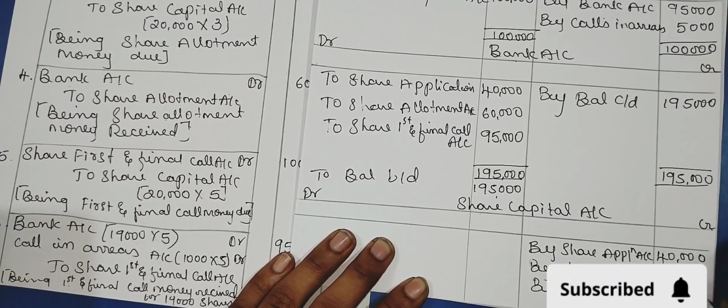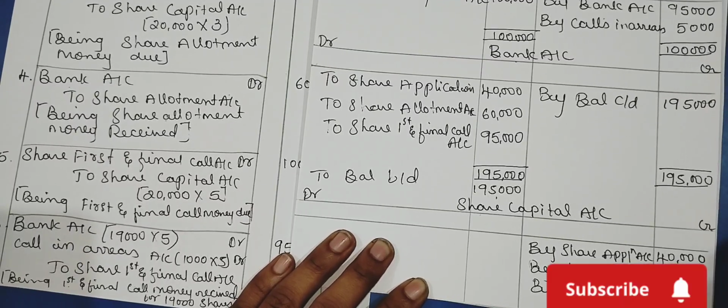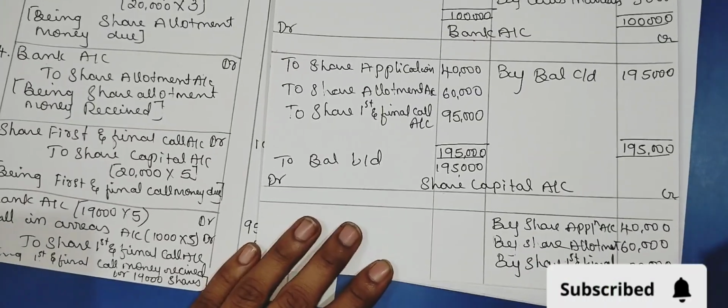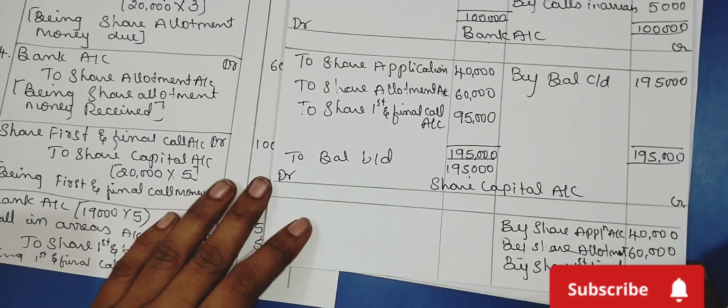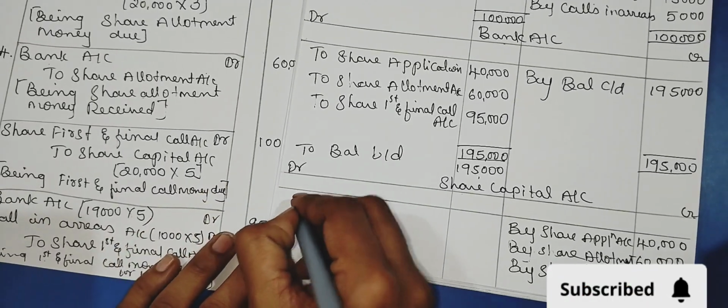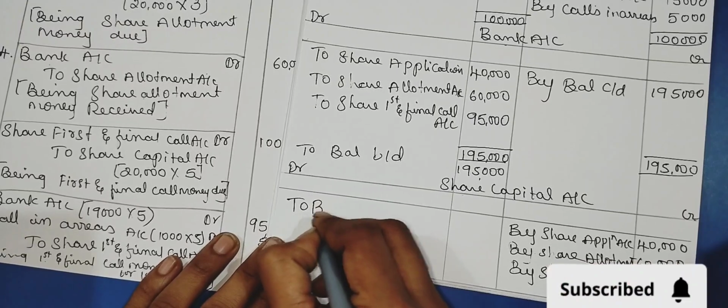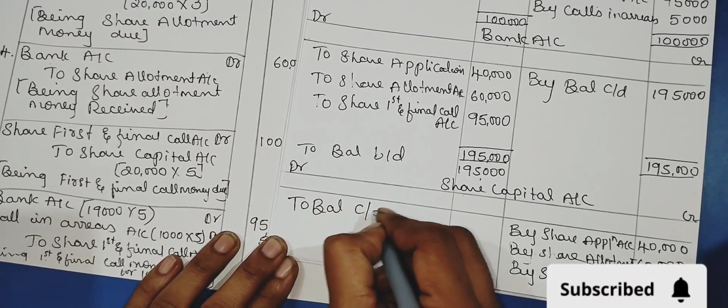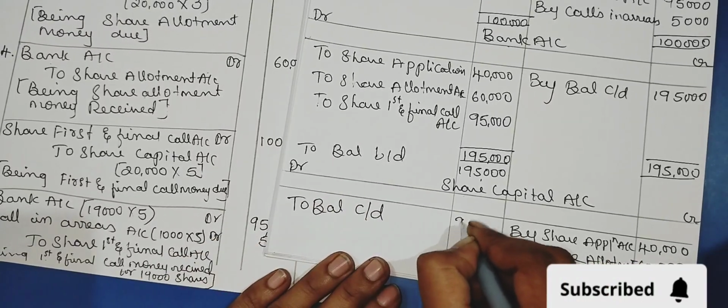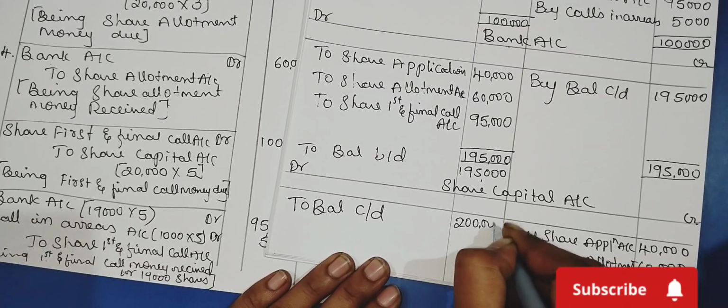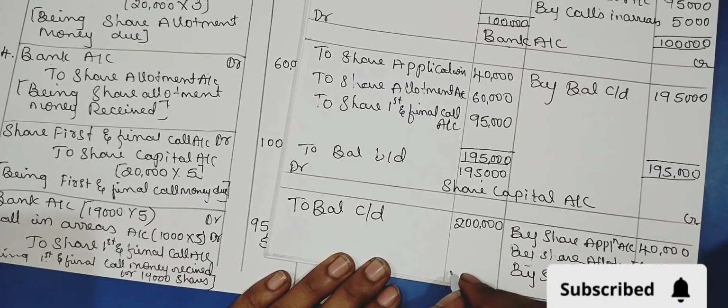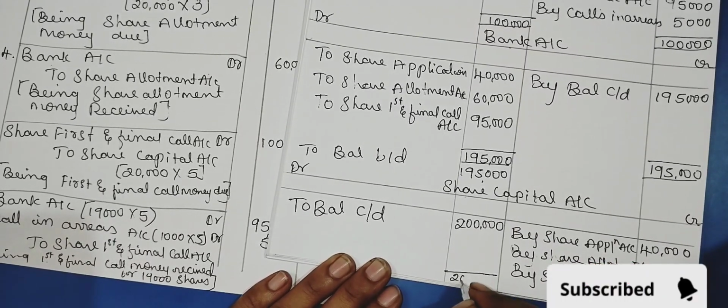So what is the total? Total amount is 2 lakh, and we need to balance this. To balance, carry down 2 lakh.